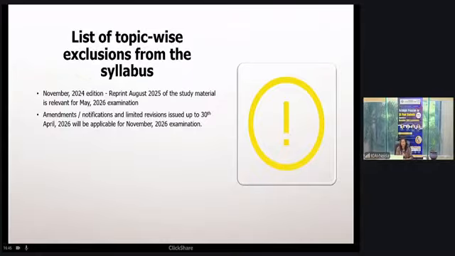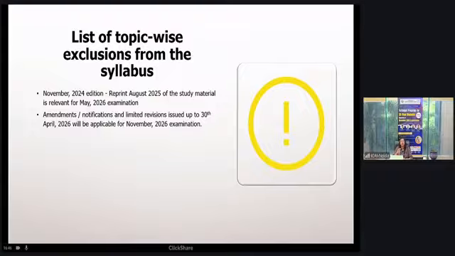There were 2 amendments which have been discussed by Alok sir. These 2 amendments are given in the RTP for May 2026, and they are also applicable for your November 26 examination. So read those amendments along with your study material. Okay. But in 2024, one amendment came which was on Ind AS 117 insurance contract.